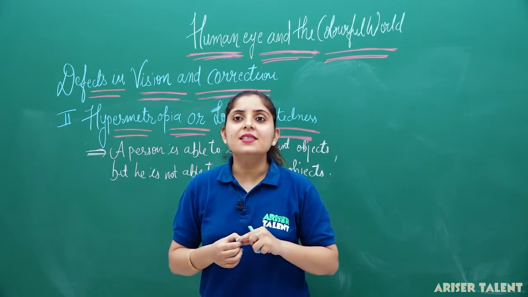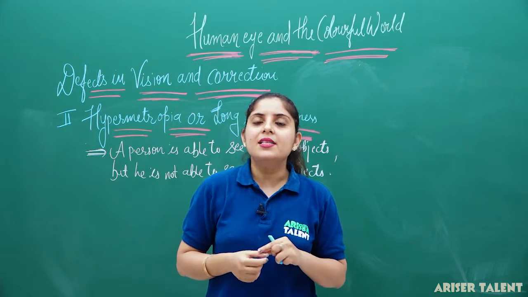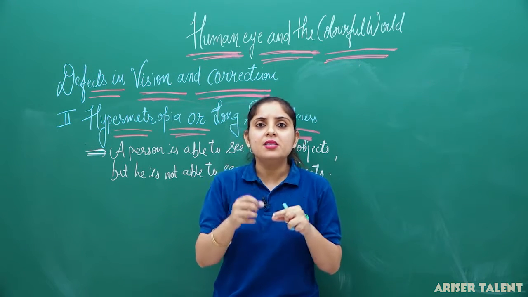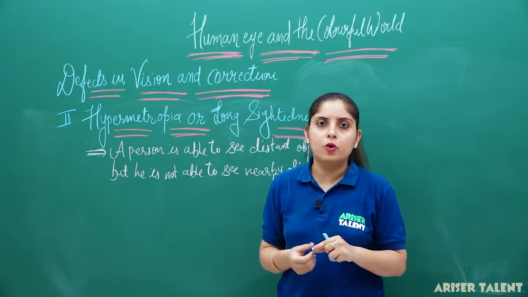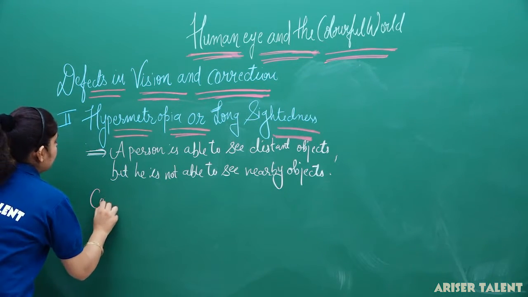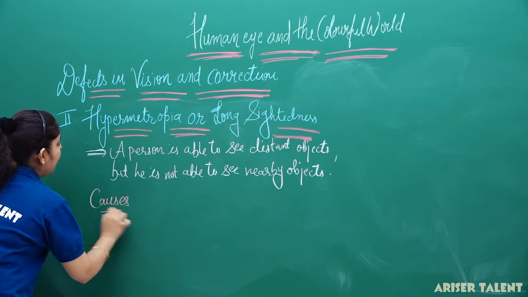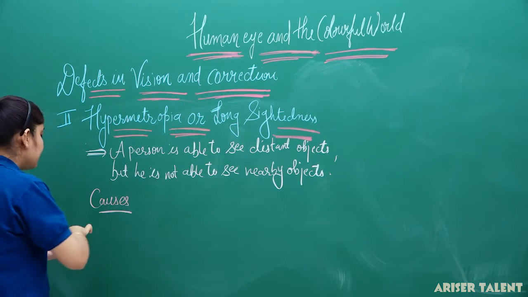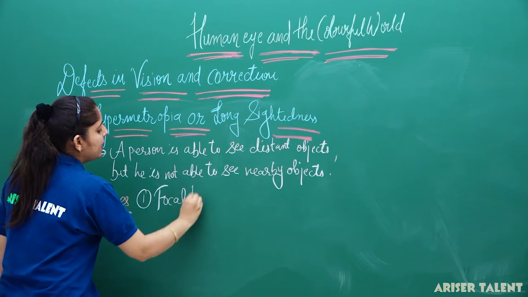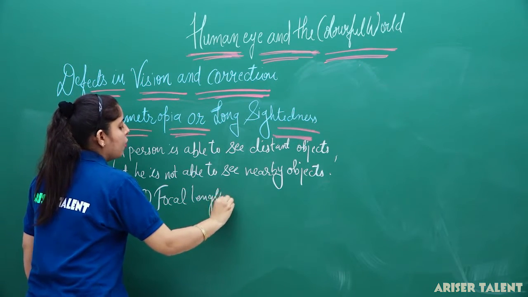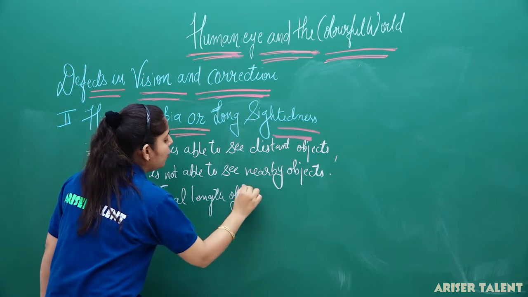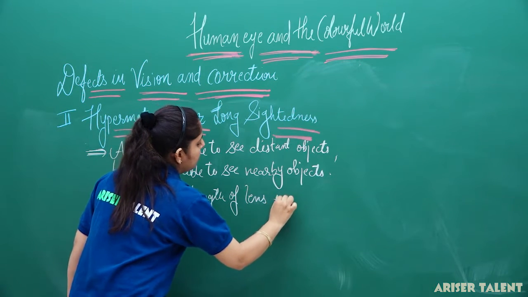The second cause is that the focal length of the lens increases. If the focal length is increased, this problem may also cause a hypermetropic eye. So, what are the two causes responsible for a hypermetropic eye? The first one is that the focal length of the lens increases, or we can say that the curvature of the lens changes.